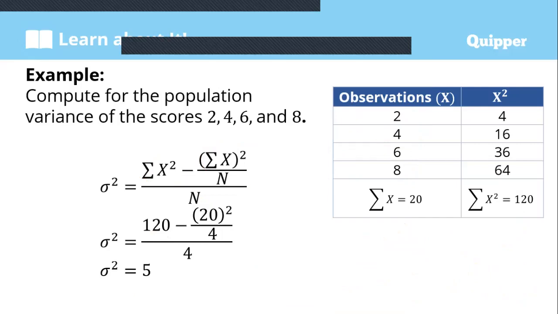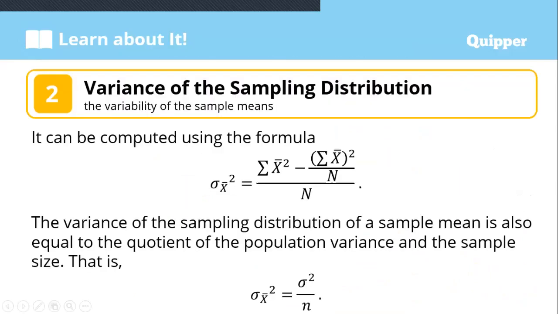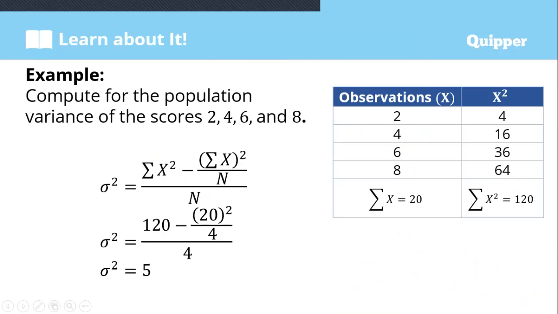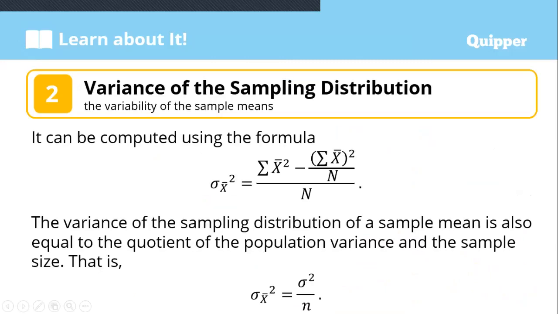Okay, now, next, let us proceed to the variance of the sampling distribution. Earlier it was the population variance; now, the variance of the sampling distribution. The variance of the sampling distribution, class, is the variability of the sample mean. It can be computed using the formula. The symbol is sigma squared with subscript x bar. The formula is equal to the summation of the population sample means squared, minus the quantity of the summation of the means, to the power of 2 over n, all over n.